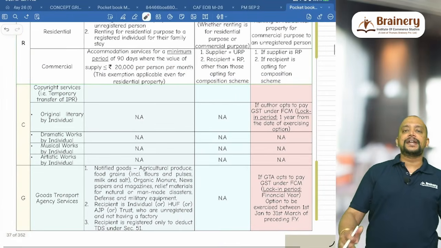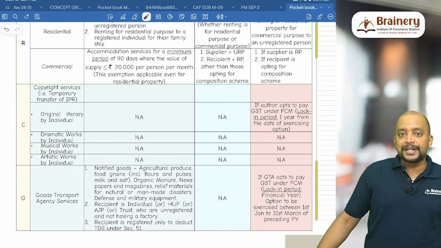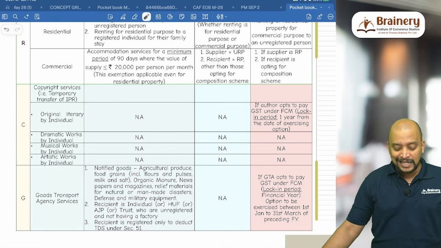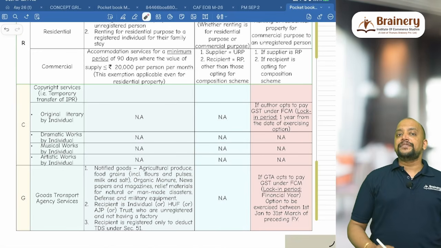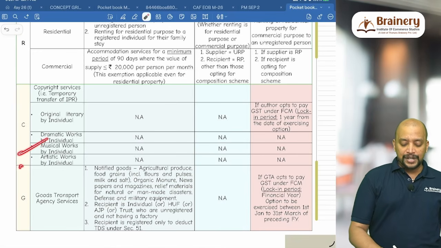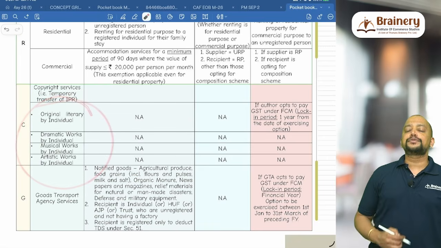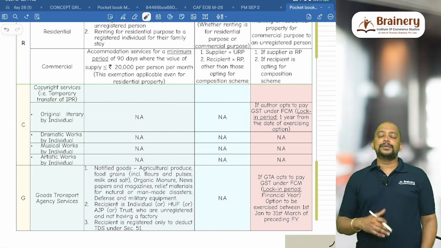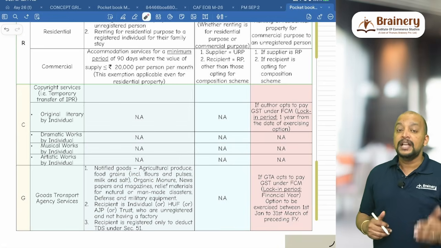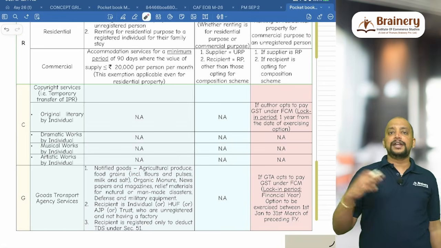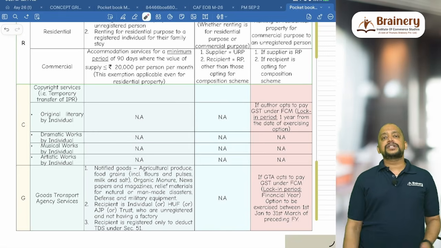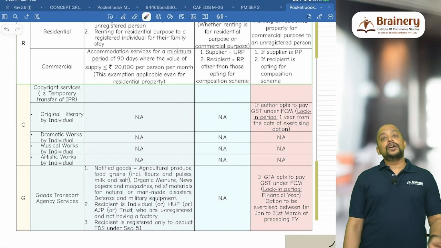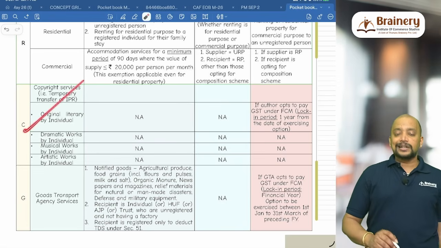Then C for copyright services. Who is providing the copyright services? Copyright services refers to temporary transfer of intellectual property rights. So if it is original literary, dramatic, musical or artistic works, these 4 copyrights, related to books, musical works, artistic works, dramatic works related to story writing, all these 4 copyrights should be by an individual. If it is by a company, it is not covered under RCM. We don't have any exemptions, we don't have any condition for RCM, but only in one place we have non-applicability of RCM, that is original literary work by an individual.